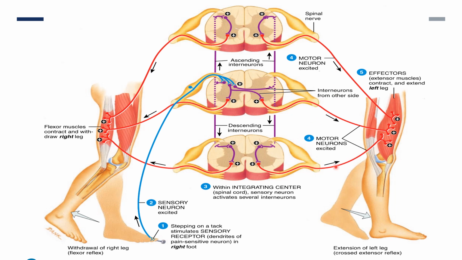Here you can see, this is in the opposite limb. So the efferent fibers are activated and you can see the effector organ. So here it is. The extensor muscles are contracted and they extend the left leg, the other leg.